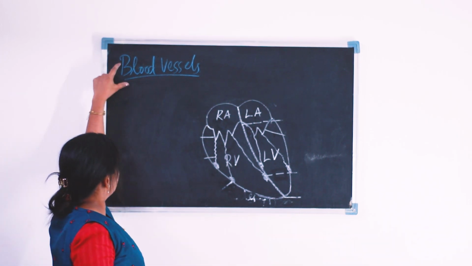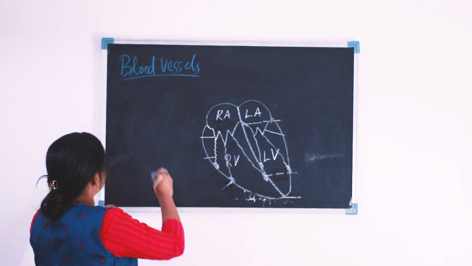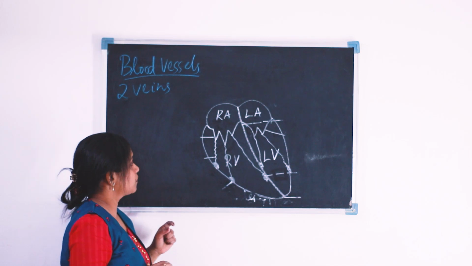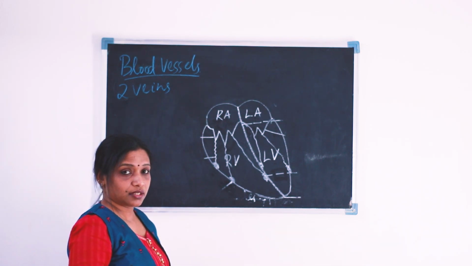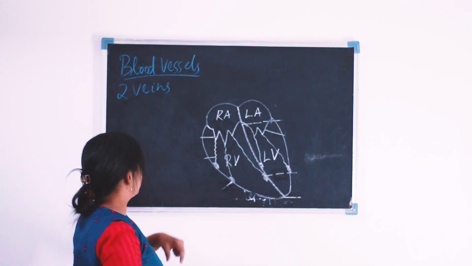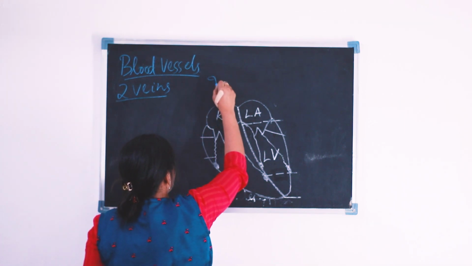When we come to the blood vessels of our heart, there are two major veins that carry blood to the heart. Here I will represent the major veins.